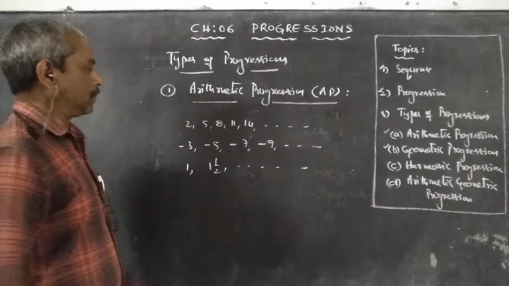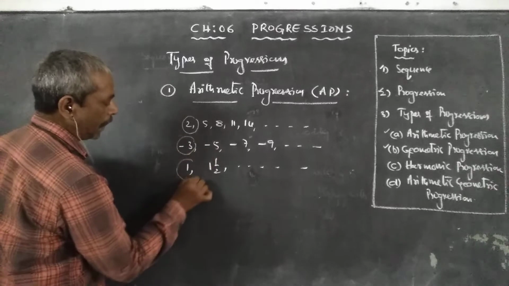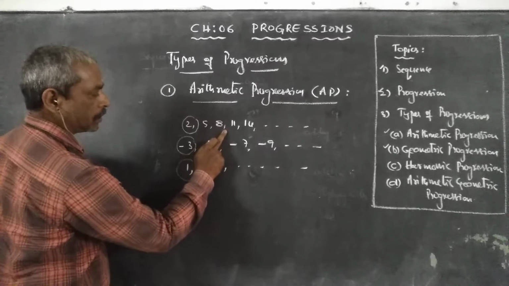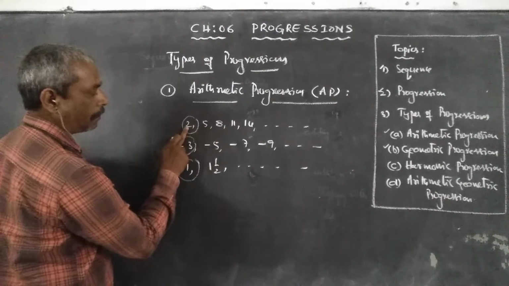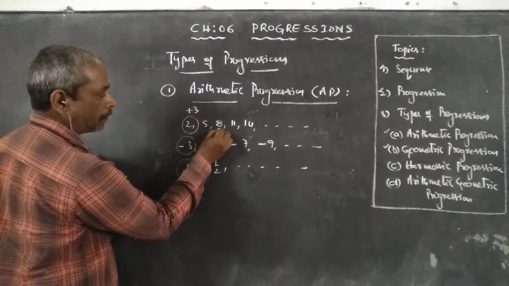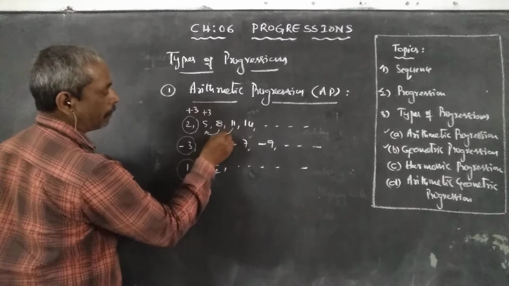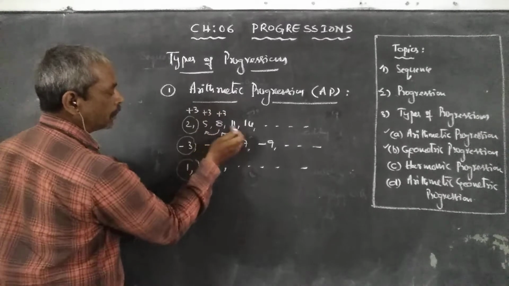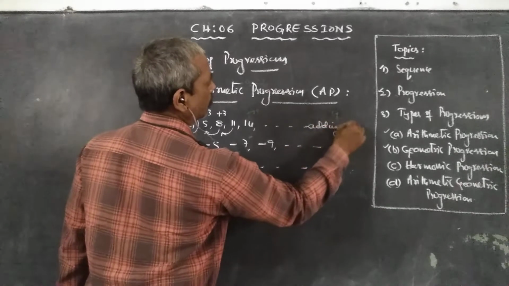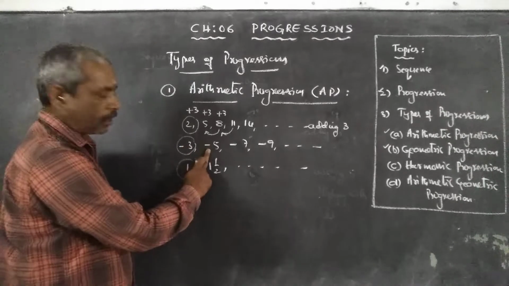So observe these sequences. In all these sequences, except the first term, all the remaining terms are obtained by adding a fixed number. In the first example, 5 is obtained by adding 3 to its preceding number. Next, 8 is obtained by adding 3 to its preceding number. 11 is obtained by adding a fixed number 3 to its preceding term, and so on. So here we are adding 3.